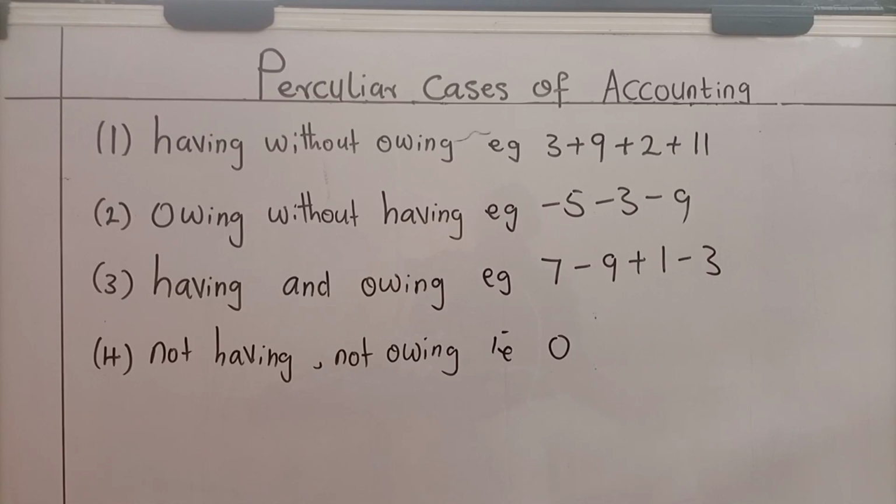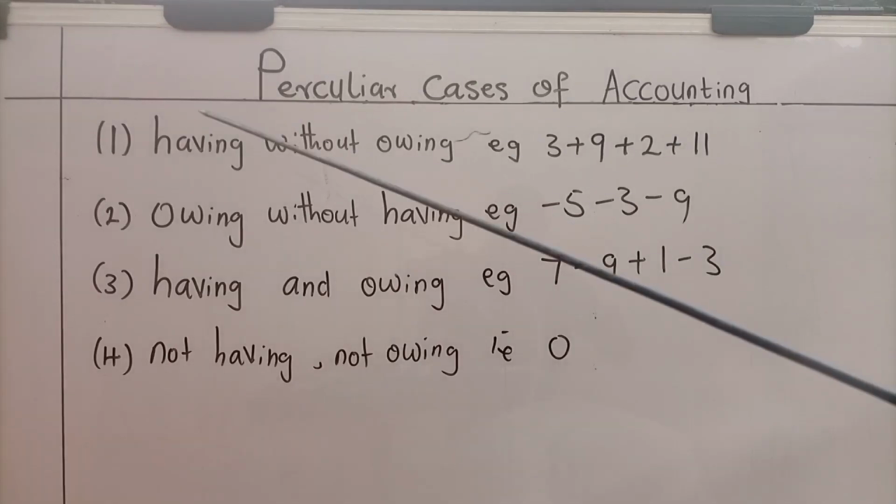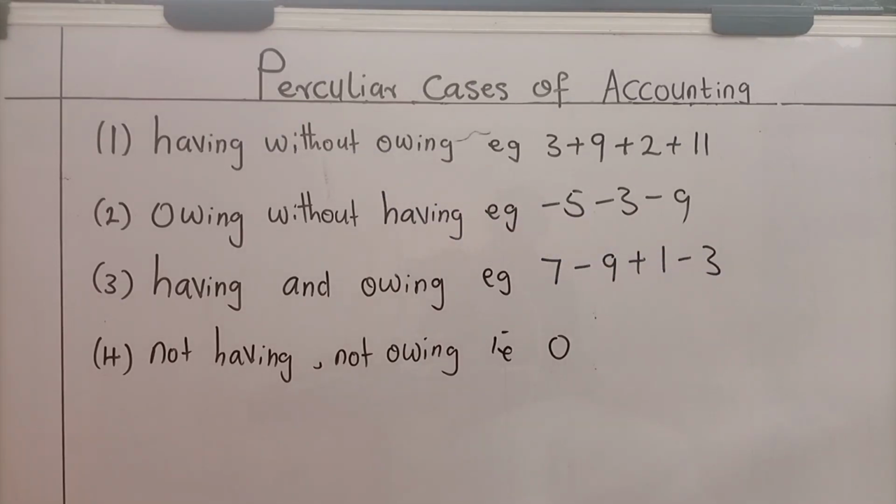Now, let us talk about four examples of special situations we can encounter while carrying out basic accounting. The first one is having without owing. Example is here: 3 plus 9 plus 2 plus 11.